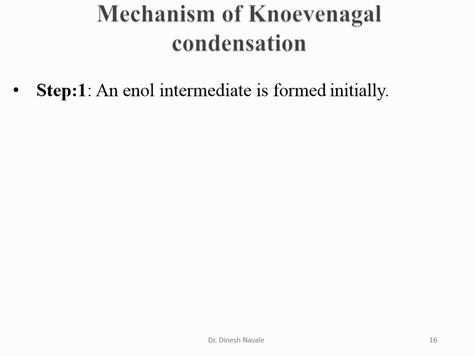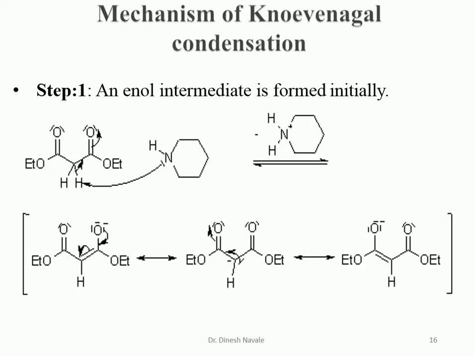So if you look at the mechanism of Knoevenagel condensation, the first step is that an enol intermediate is formed. So in the first step, an active methylene compound like diethyl malonate reacts with the base.